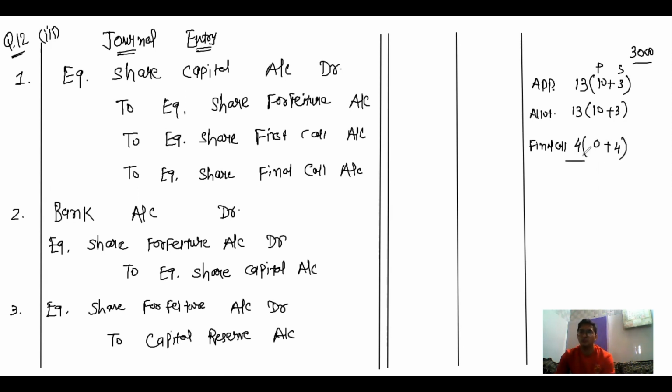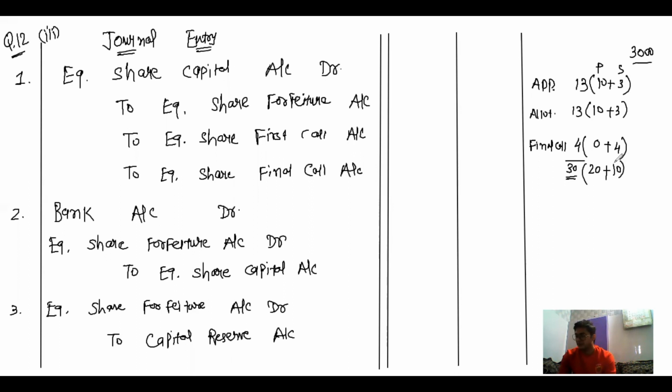So now total of this, 13 plus 13 plus 4, becomes 30, out of which 10 plus 10, that is 20 rupees, is premium, and 3 plus 3 plus 4, 10 rupees, is share value. So total value of the share is 30, out of which 20 rupees is premium and 10 rupees is the value of the share.